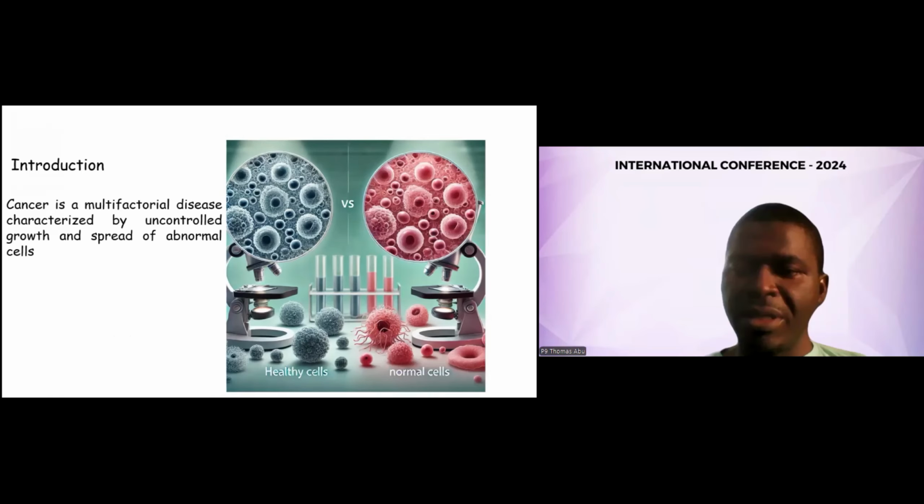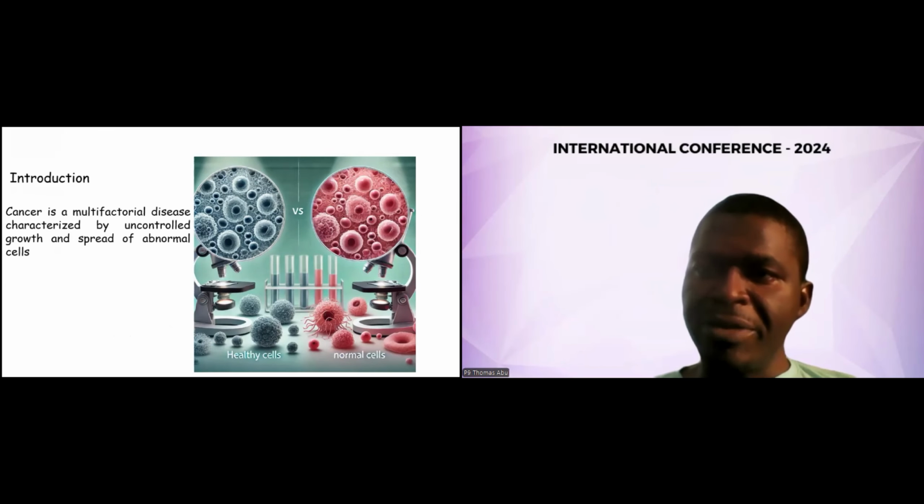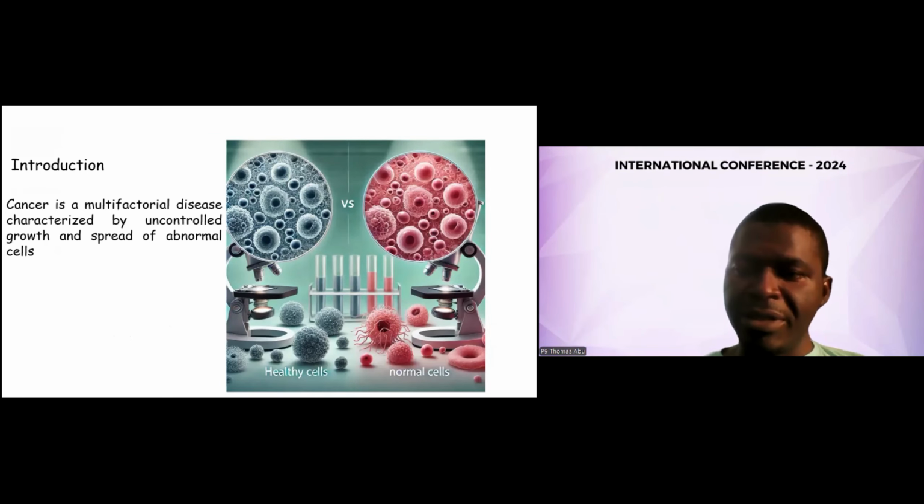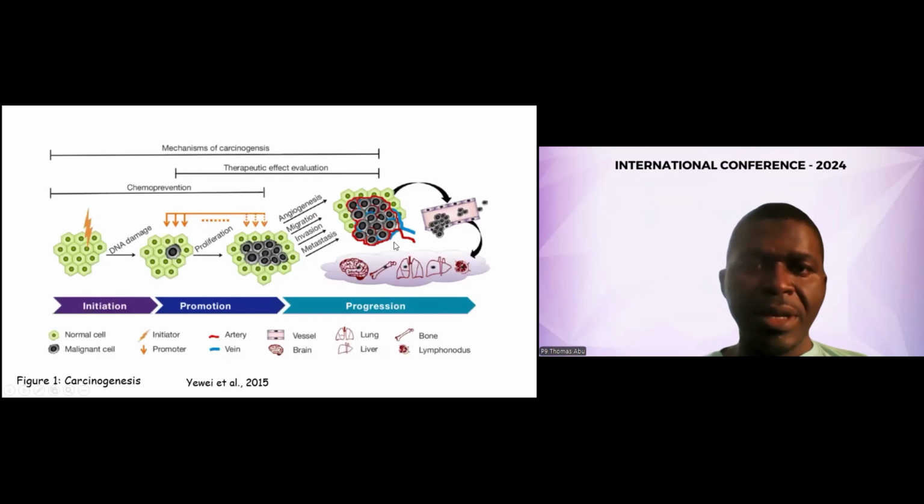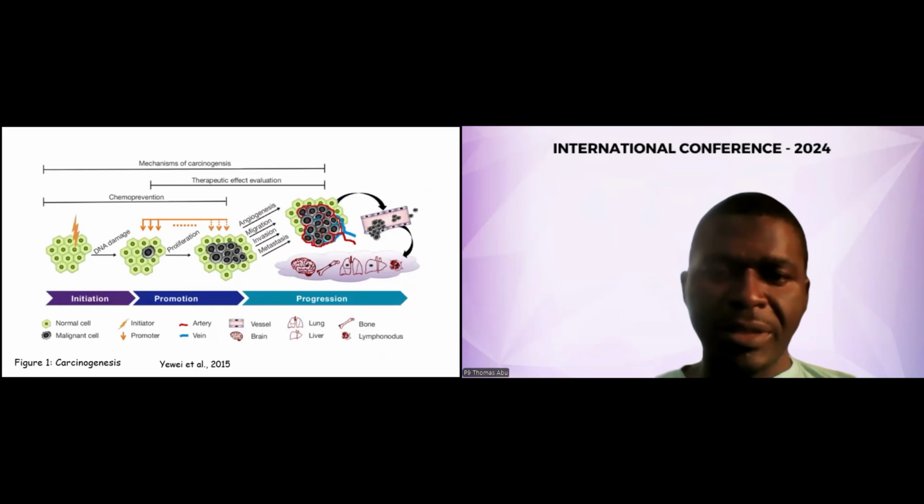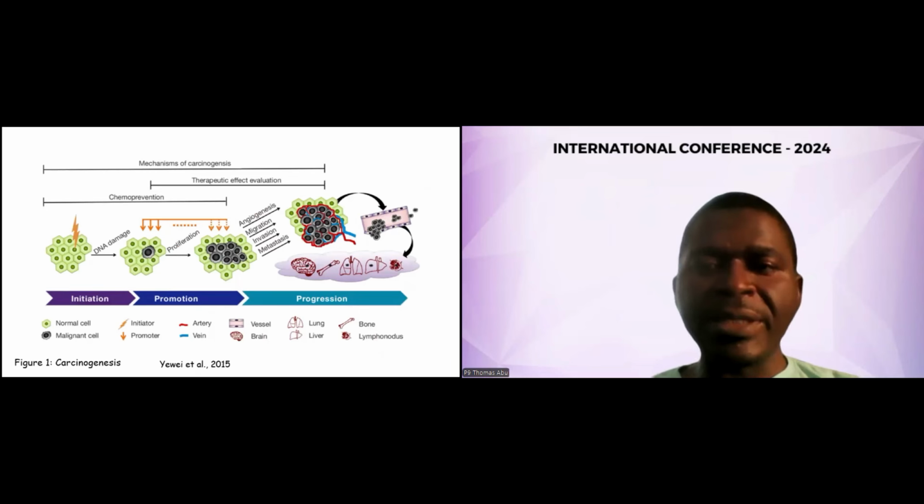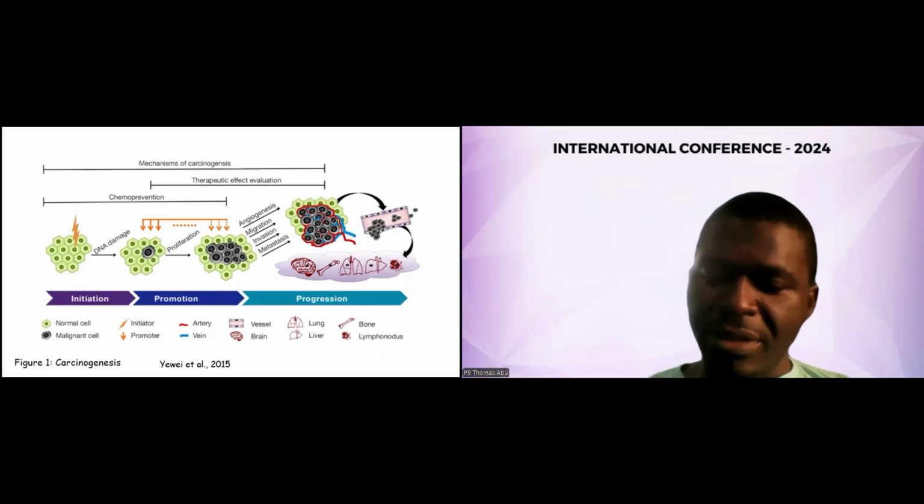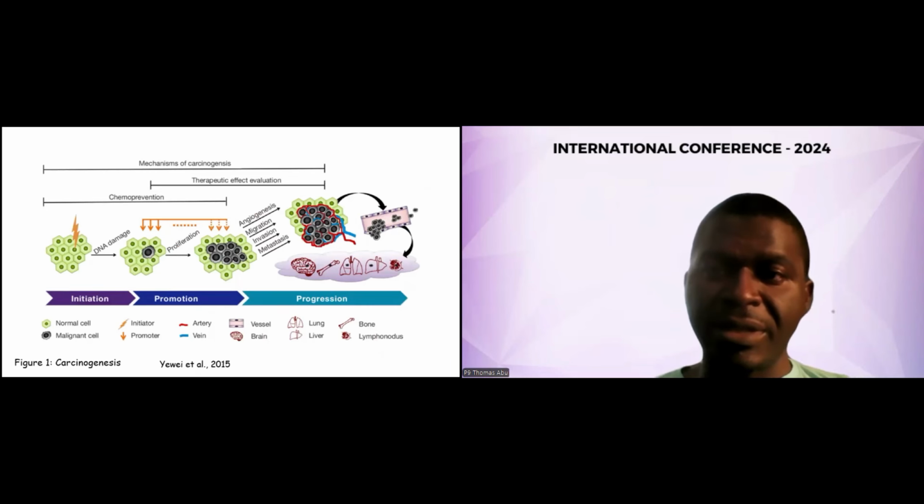One of the characteristic differences is the irregular shapes of the cancerous cells compared with the healthy normal cells, as depicted in the picture shown here. And this is carcinogenesis, that is how cancer actually metastasizes in the body.